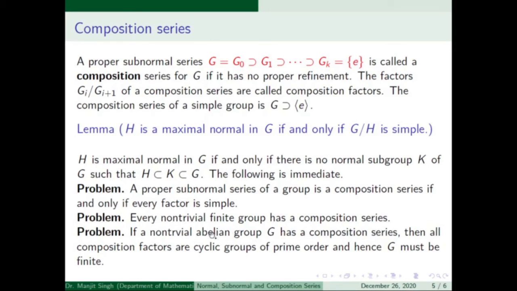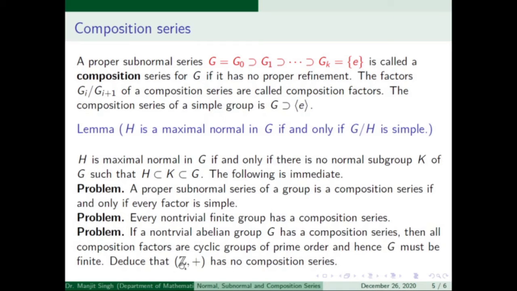Since the group is abelian, its factors will be abelian and simple, and therefore they will be of prime order. In that case, the order of G can be written as the product of the orders of these factors, and the order of every factor is a prime number, therefore the order of G must be the product of these primes, and hence the order is finite.